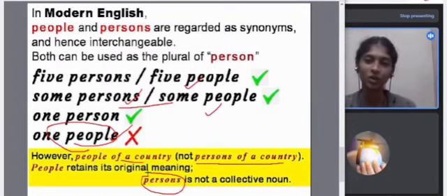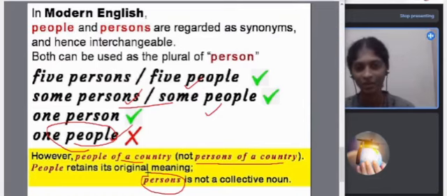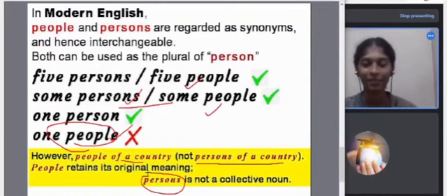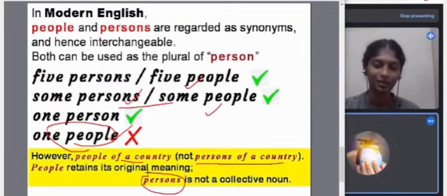Sure. So as we saw, in older English, what Mr. Iyer's generation were taught was quite different. Over there, we could not use the word people as a plural for persons. We could not use it as a plural. We had to use it for that specific meaning of a collective noun, like a group. Now in modern English, what we are saying is, people is a plural of person.